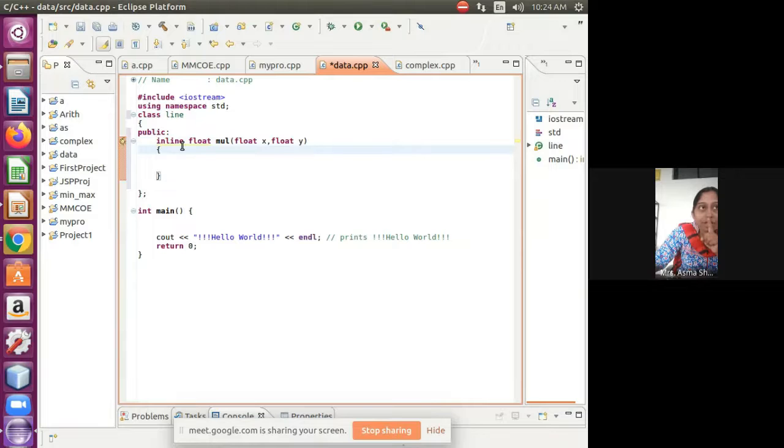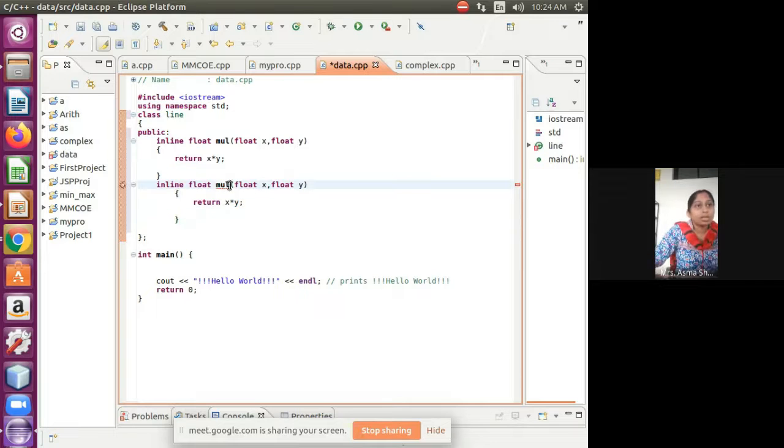When I write an inline function, it means that when I call it, the code gets replaced. Okay, it is not exactly calling the function and executing, the code gets replaced. Okay, so now I'm writing here return x into y semicolon. Okay, so this is my inline float return function. Now I have one more function, which is cube, and here x, y, and we write. I'm passing only x and printing the cube of x.